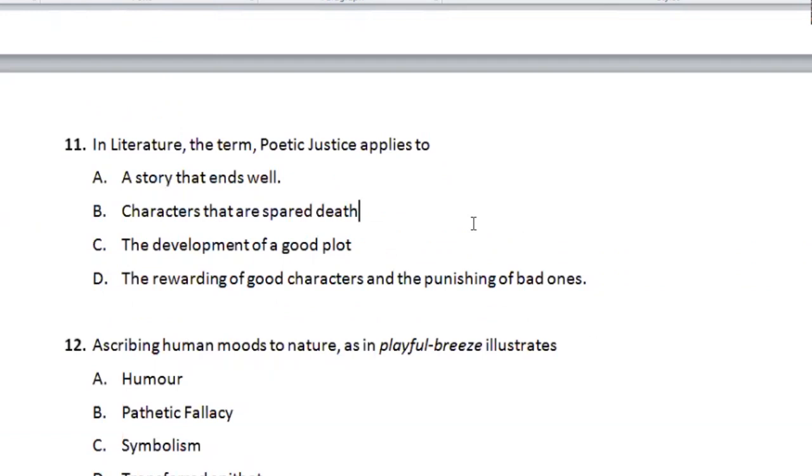In literature, the term poetic justice applies to a story that ends well, no. Characters that are spared death, no. The development of a good plot, no. The rewarding of good characters and punishing of bad ones, perfect. Here, the bad guy dies, the good guy survives.